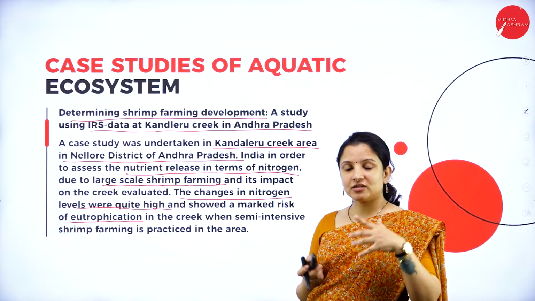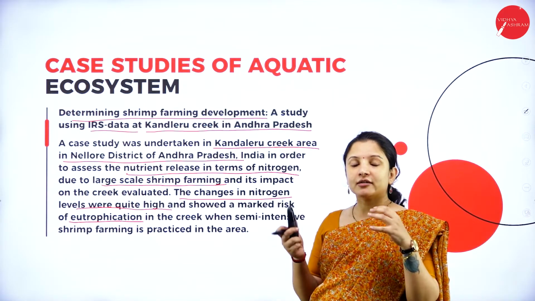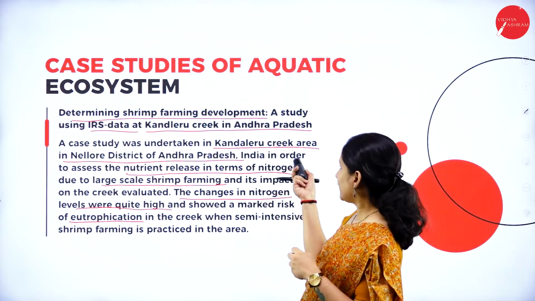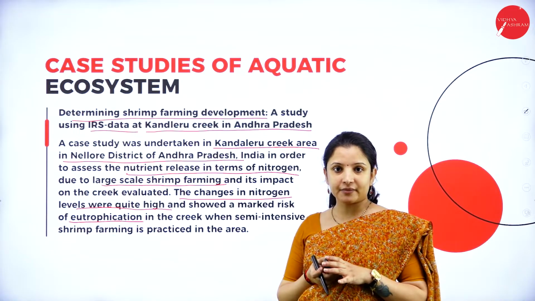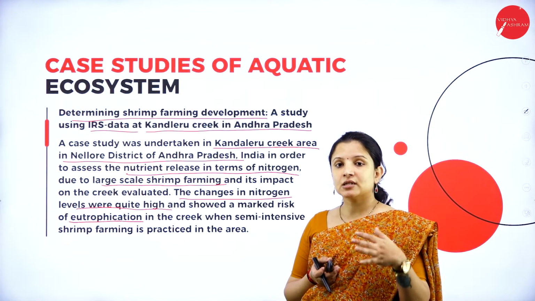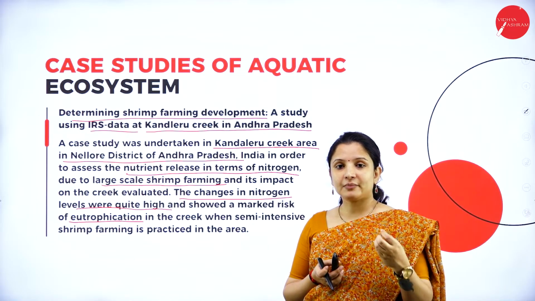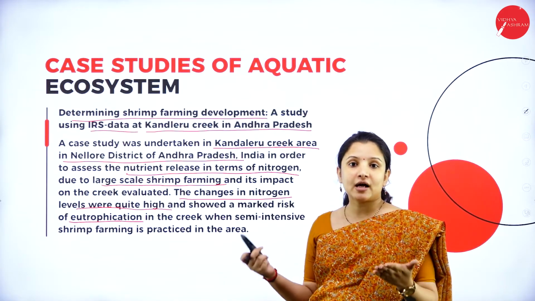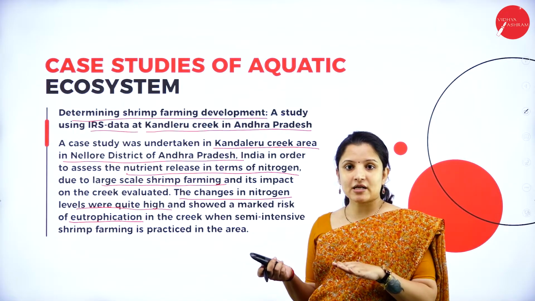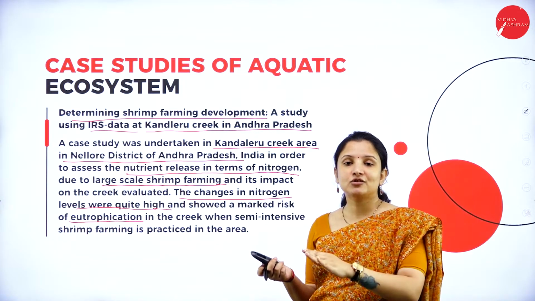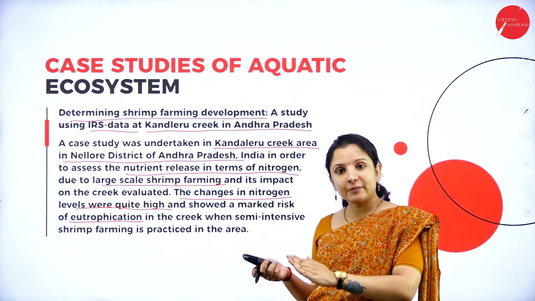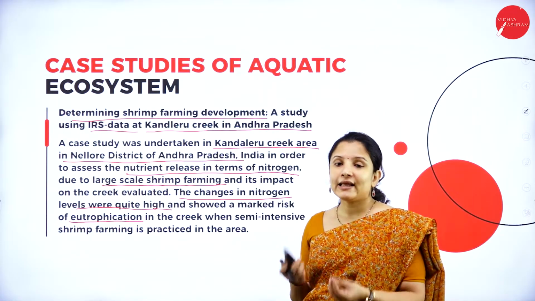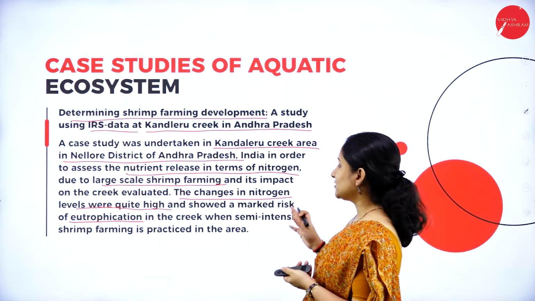So what happens here is, because of shrimp cultivation, the nitrogen content in this particular creek, that is the water source, Kandleru water source in Nellore district of Andhra Pradesh, increased. When the nitrogen content increases, what happens? Aquatic plants, which are free floating, will start to grow in larger numbers. If they start to grow in larger numbers, what happens? They will destroy the other aquatic habitat in that particular creek, completely eliminating the population here. So that is what happened.